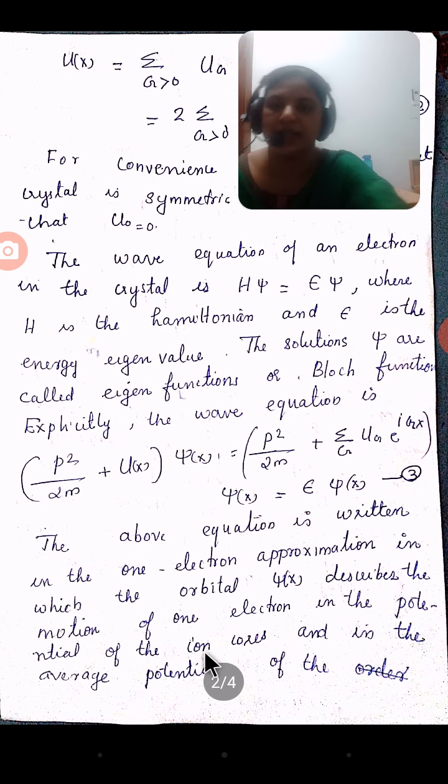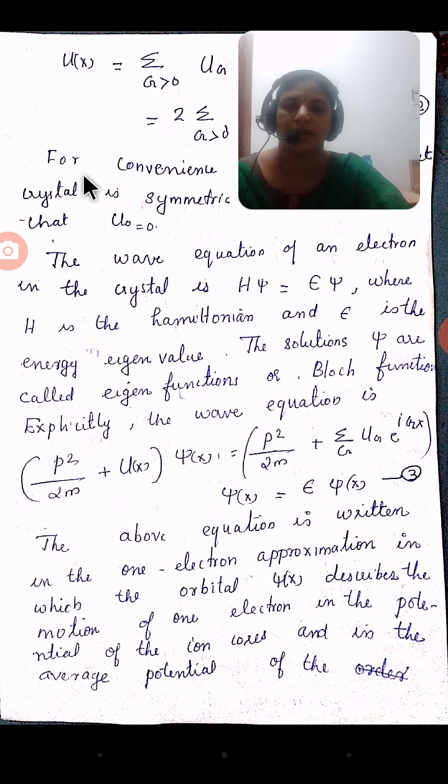But for convenience we consider the crystal to be symmetric, so we only consider the first case: u of x equals the summation over g of Ug e raised to i gx.